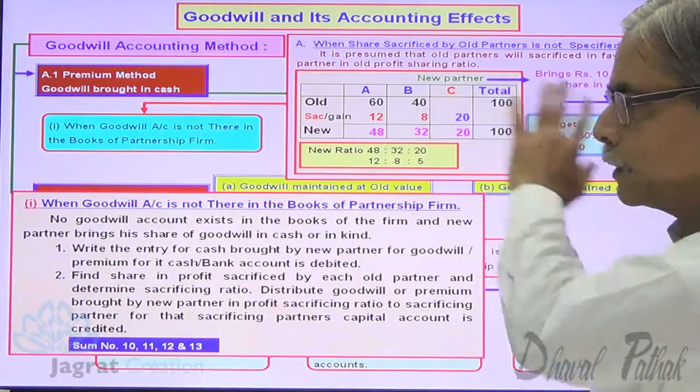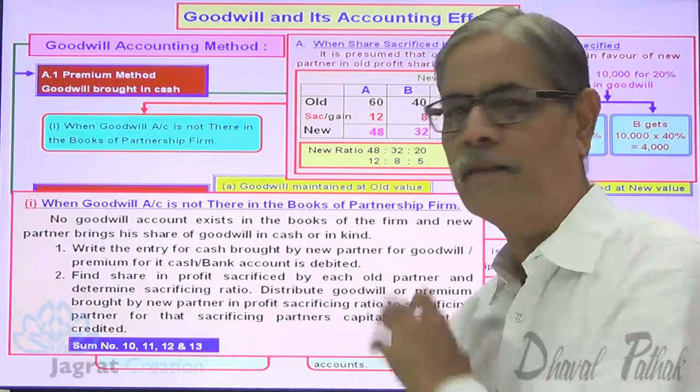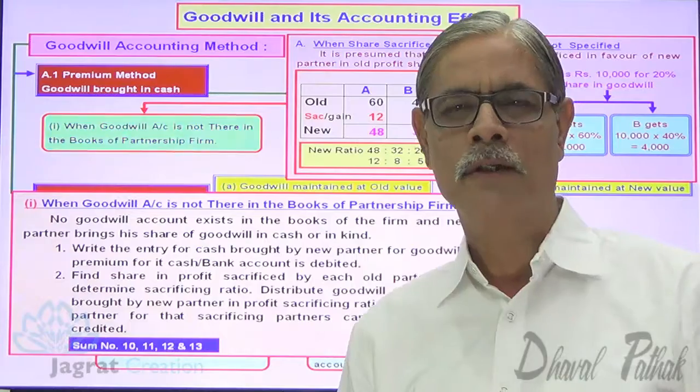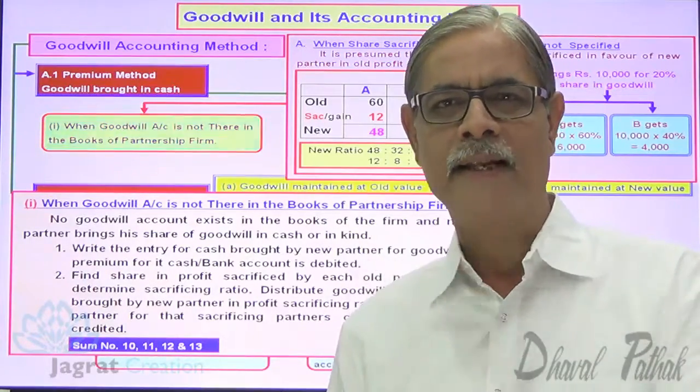Now, after explaining this concept, I advise you to refer to sum number 10, 11, 12 and 13 in the DVD for better understanding of this option, of this accounting concept for goodwill. Now let me proceed with the next.